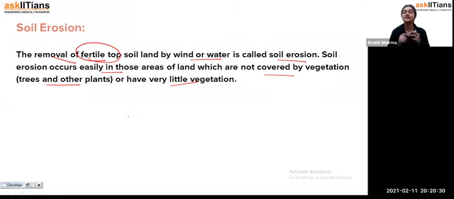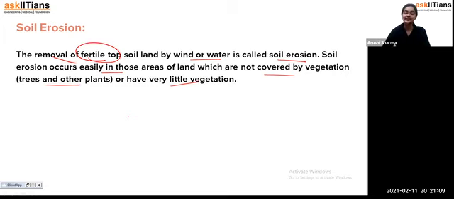But what happens, students, as we know, deforestation is increasing day by day. Due to deforestation, the soil does not have any roots to hold it. When we do not have trees and plants, the top layer of the soil gets removed with the help of wind or water, which results in soil erosion. And due to that, we don't have any fertile top layer. So when soil erosion increases, it creates problems in growing crops, because for growing crops we require a fertile layer.